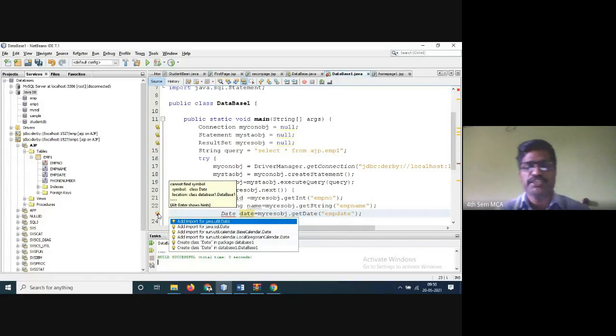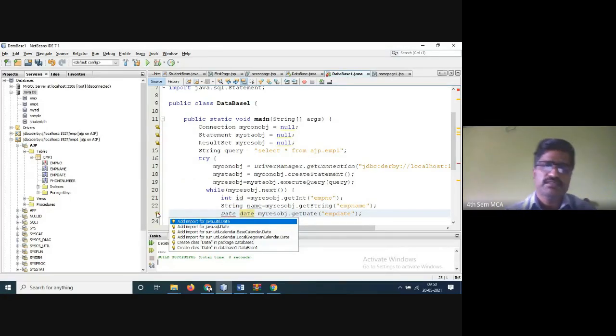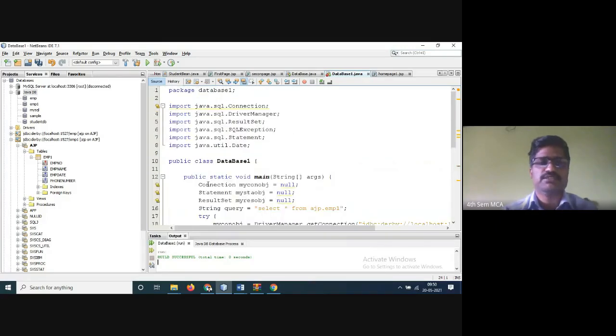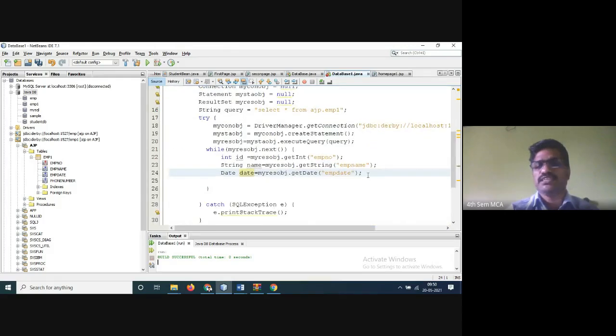Import java.util.Date. So Date is nothing but what? Which package is required? java.util.Date, so you have to import it, and it will come here as java.util.Date. Here everything is easy only. Whenever you are getting an error, you click it.